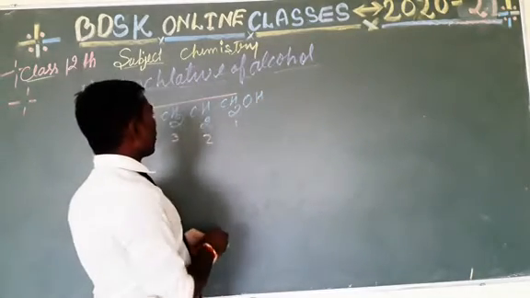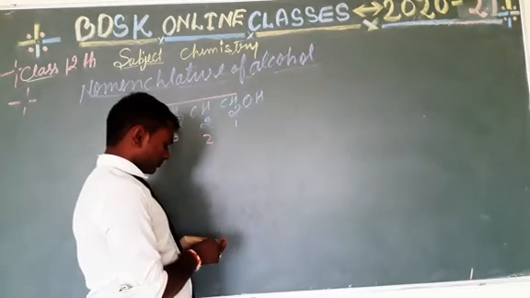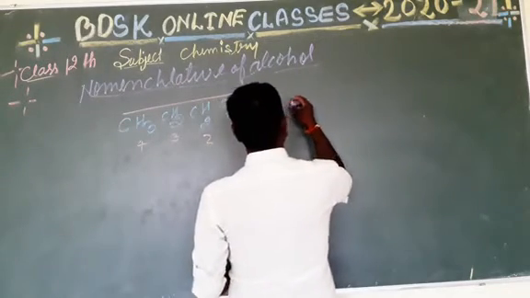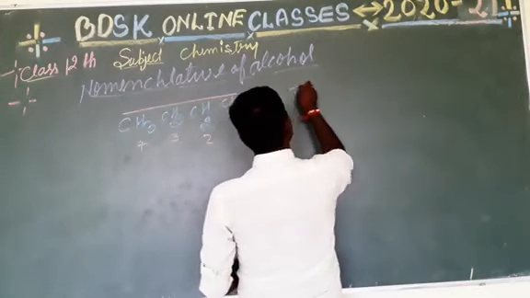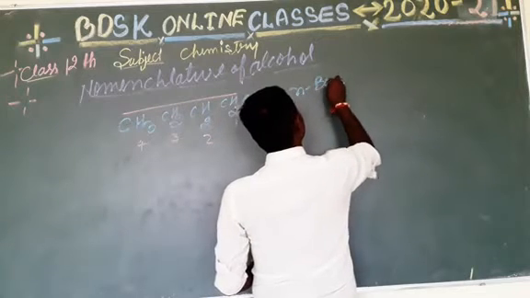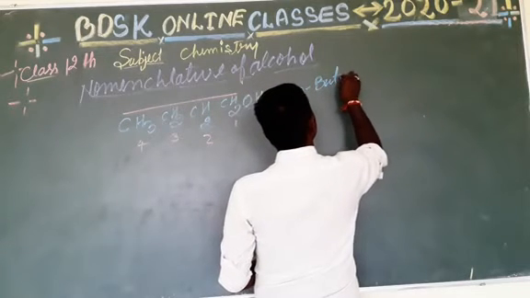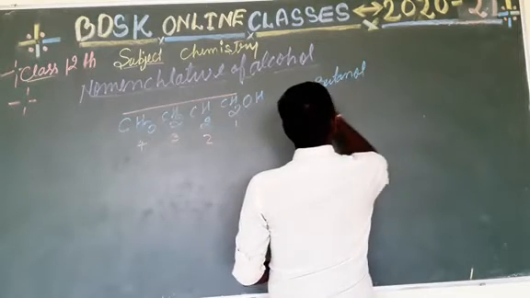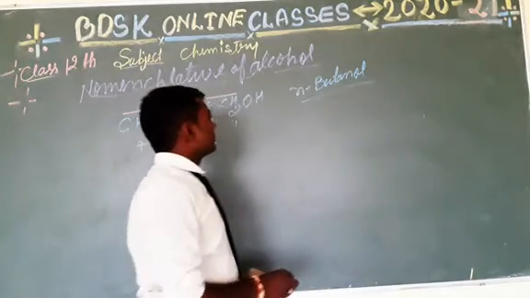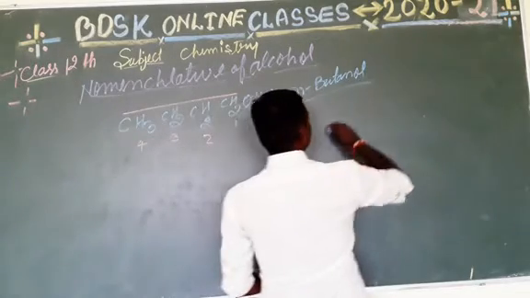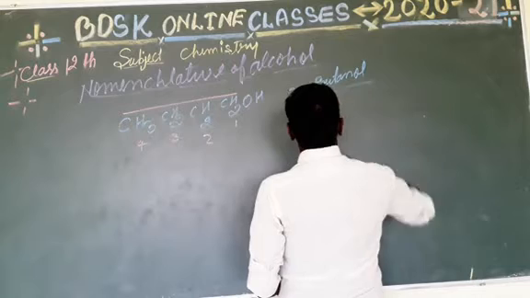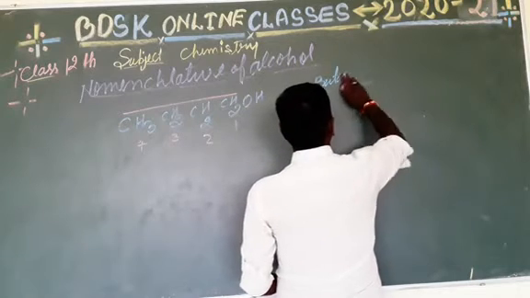The common name of this compound is N-butyl alcohol.